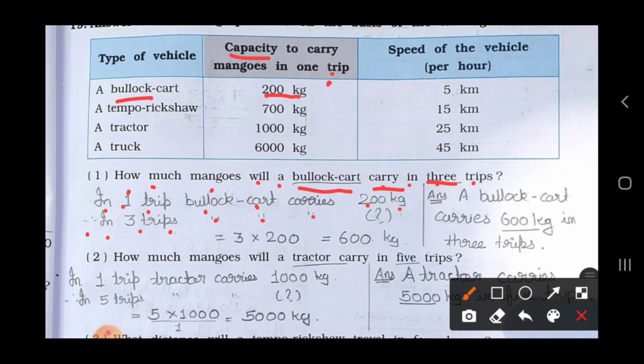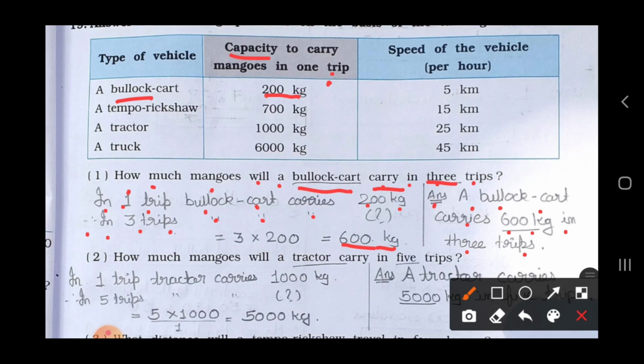So in cross multiplication, 3 multiplied by 200 upon 1. So we can take 3 multiplied by 200. Now see, 3 twos are 6. So 3 multiplied by 200 is equal to 600 kg. It's a kg, we find out the weight capacity. So the answer is a bullock cart carries 600 kg in 3 trips.